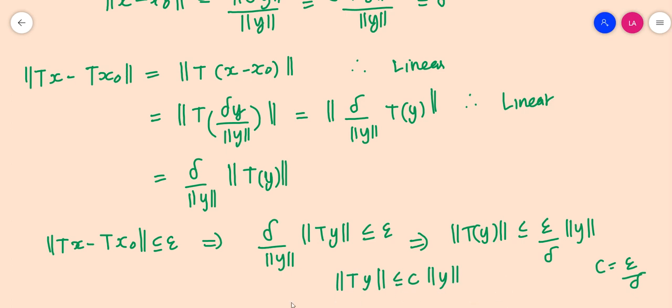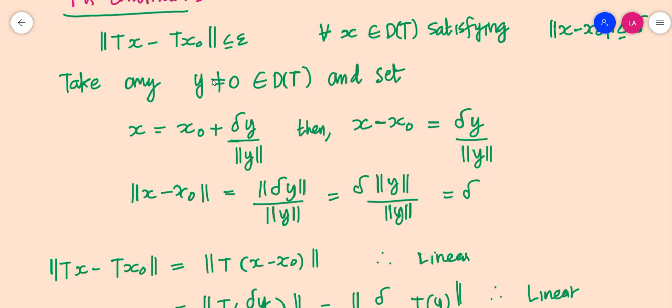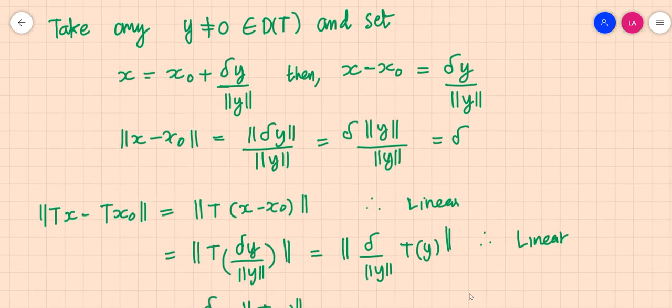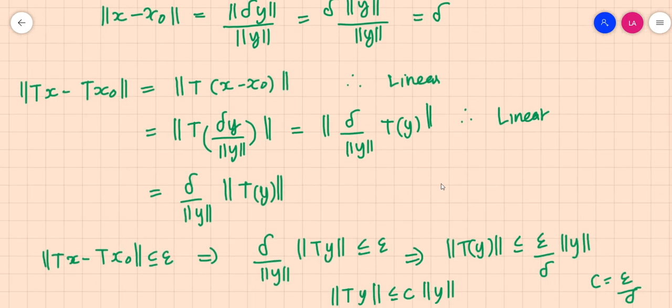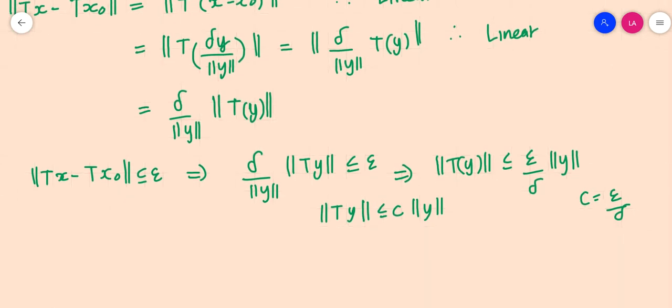We have chosen y such that y is an arbitrary element of D(T) and y not equal to 0. From that, it also satisfies norm of T of y less than or equal to c into norm y. So here we need an equality part. That's why we chose our condition. We tweaked our condition a little bit. So this means that T is bounded.